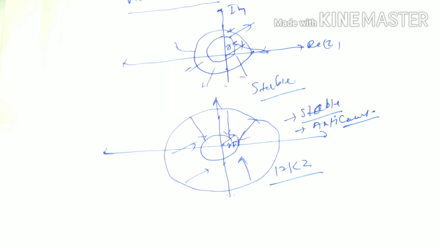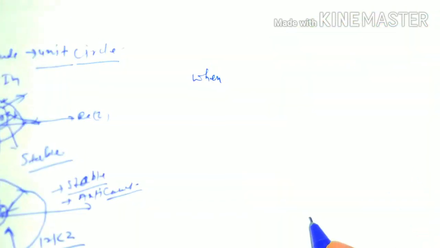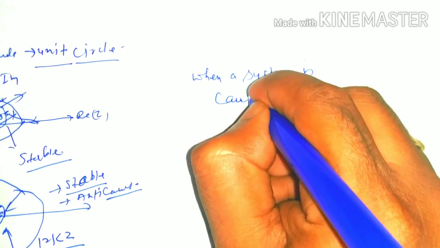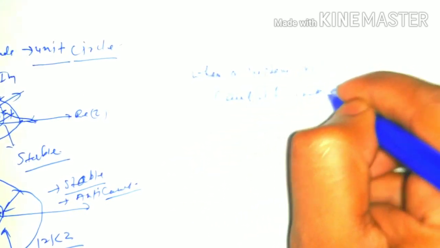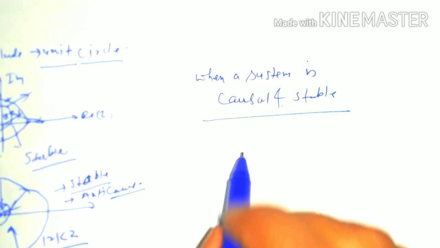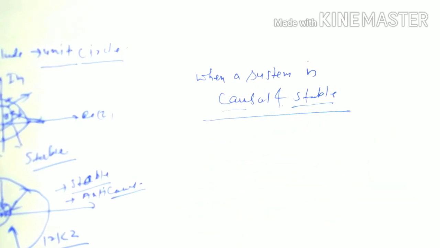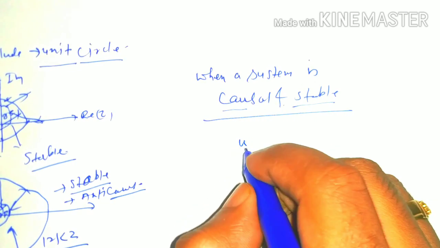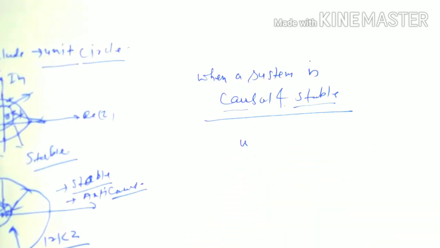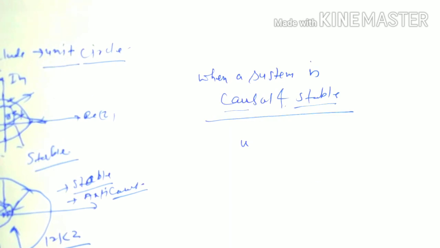Now we are going to discuss another condition. When can a system be called causal and stable, with both conditions existing simultaneously?